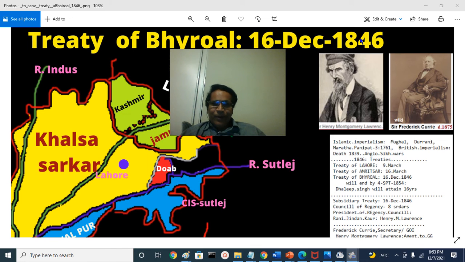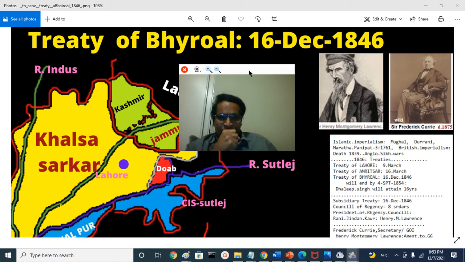And British, as usual, consented to that. That means now they modified the existing Treaty of Lahore that was signed in March of 1846. It was essentially the same treaty. They added further clauses.